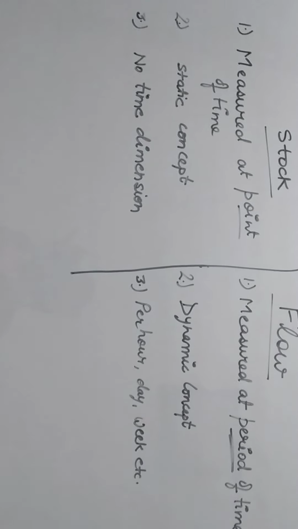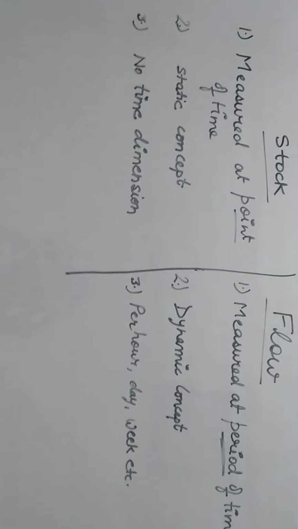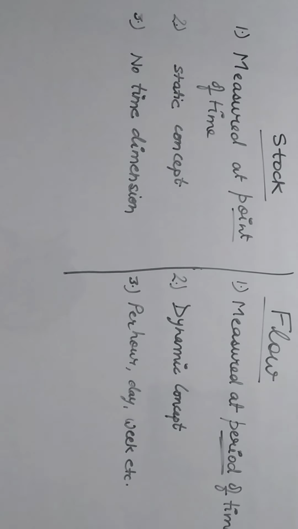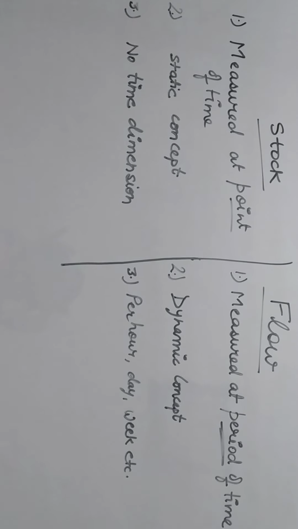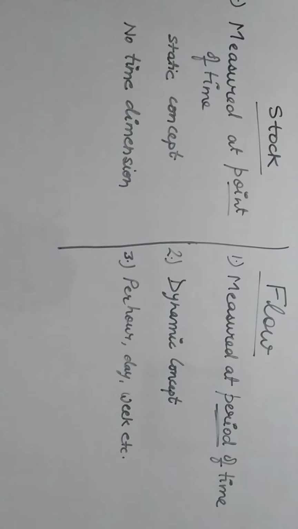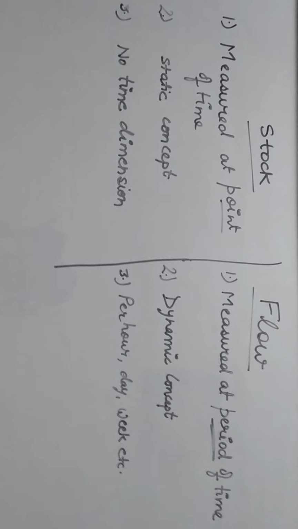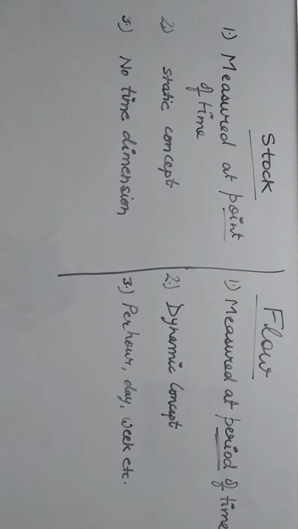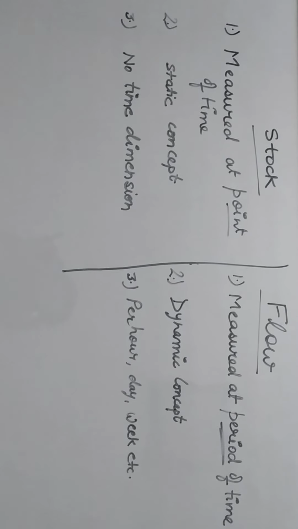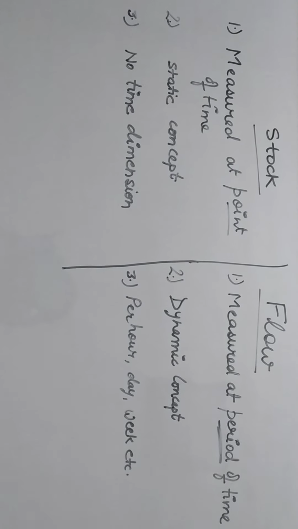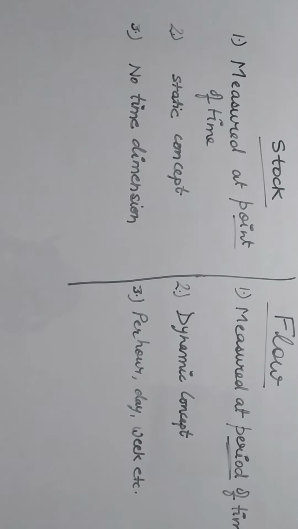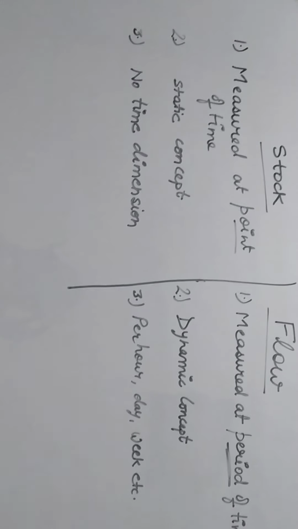Now stock, as I said, is calculated at a particular point of time. So that means this is a static concept. Static means constant. Whereas flow, because you are studying a particular time period, is a dynamic concept, that means changeable. And the third difference between stock and flow: stock has no time dimension, whereas flow has a time dimension, per hour, per day, per week, per year. Examples of stock are money supply, national wealth, or the quantity stored in warehouses. All these things are stock.